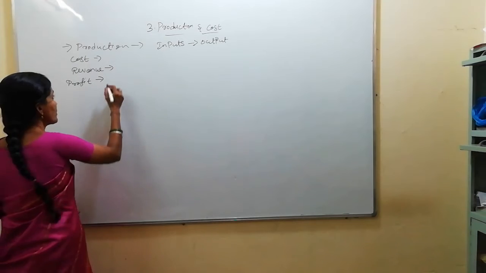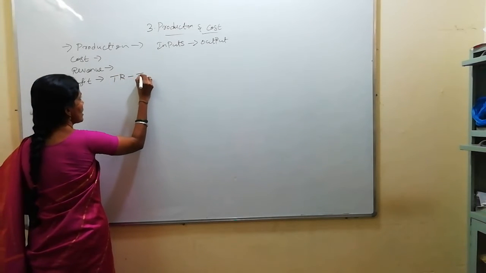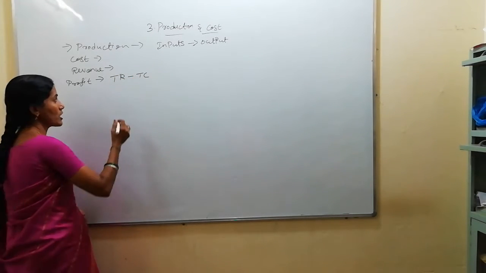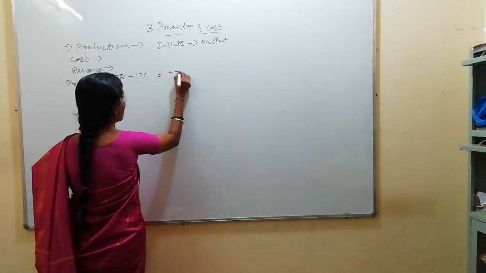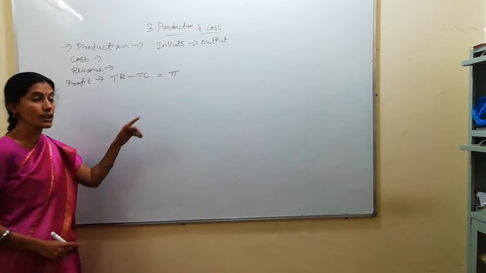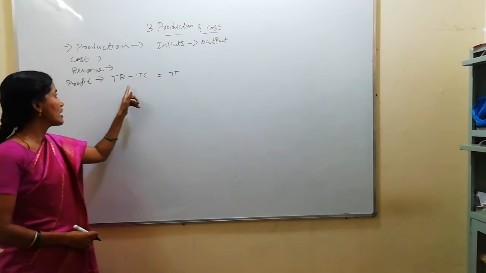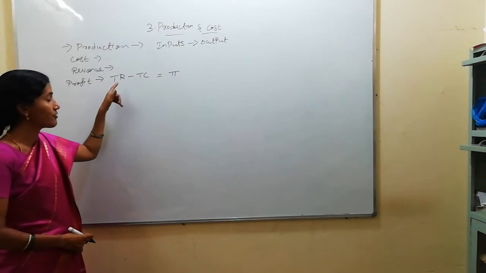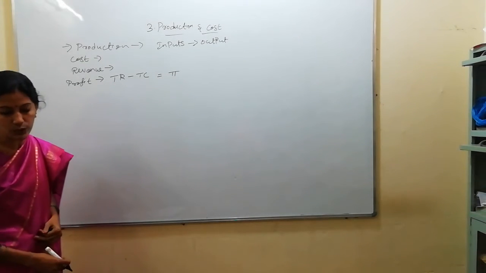Profit is the difference between total revenue and total cost, that is, total cost of production and total revenue. Profit is denoted by pi, the symbol you see. Profit, denoted by pi, can be derived from the deduction of total cost from total revenue.